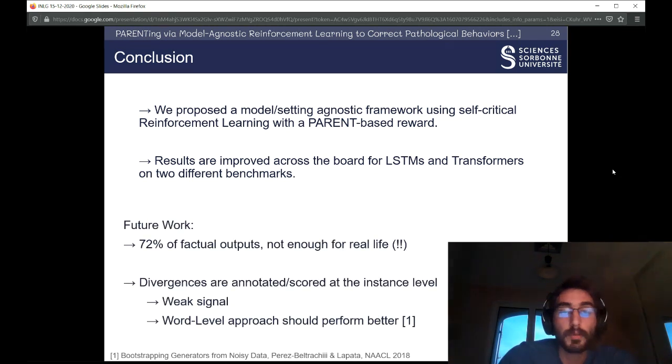For future work, we really want to outline that 72% of factual outputs is not enough for real-life performances. We need close to, or maybe we need, 100% for real-life applications. And we want to try and work on the word-level approach, where divergences would not be annotated at the instance level, like with the PARENT reward, but at the word level.